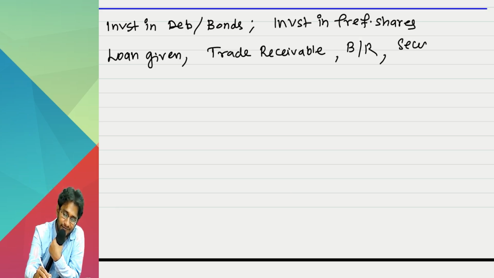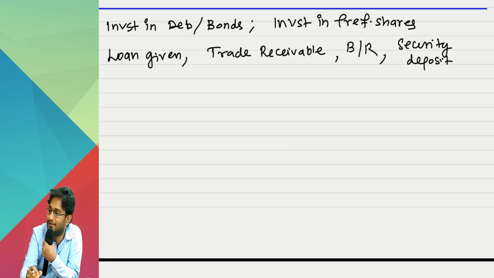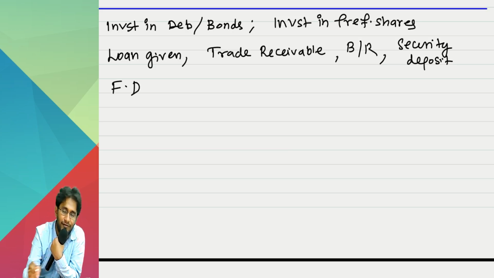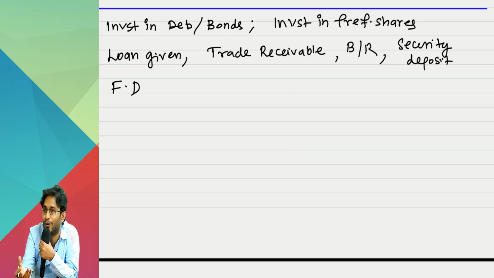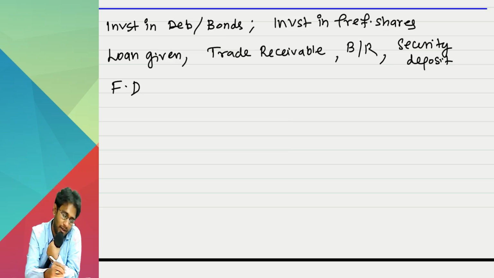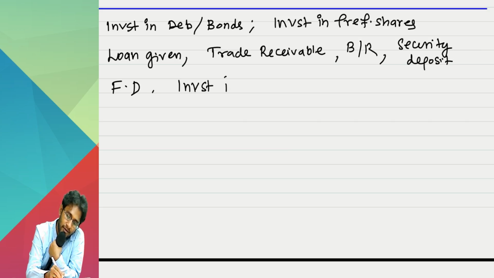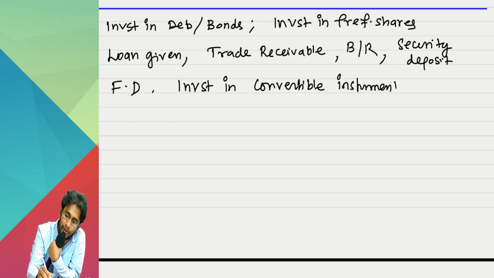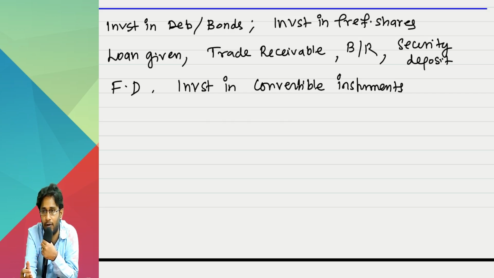Security deposit. FD is cash only, but anyway, now that you said it, fixed deposits. More. Big font I want. Tell me. Investment in convertible instruments. Not redeemable debentures, redeemable preference shares, but convertible or option to redeem or convert type of instruments.